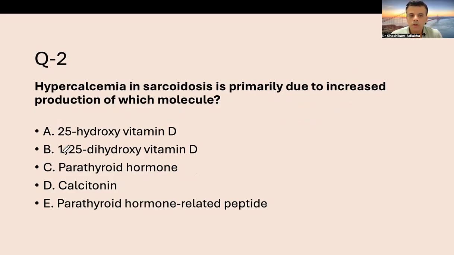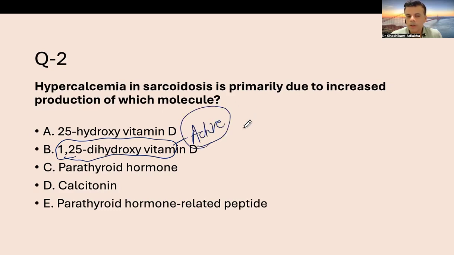Hypercalcemia here is due to 1,25-dihydroxy vitamin D, the most active form of vitamin D. This is elaborated in sarcoidosis because of increased expression of 1-alpha hydroxylase, an enzyme that converts 25-hydroxy vitamin D to 1,25-dihydroxy vitamin D3, the active form. This enzyme is particularly elaborated by the macrophages seen in the granuloma of sarcoidosis. 25-hydroxy vitamin D is the storage form, whereas here it is the active form that is elaborated.